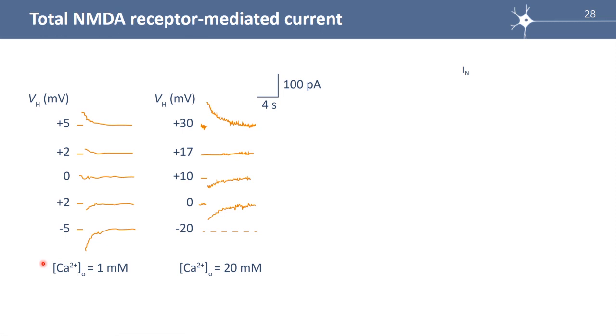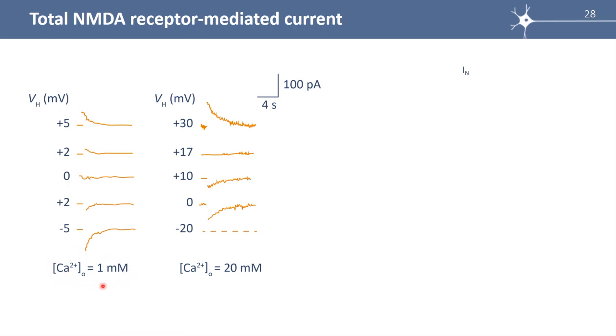Is it carried by sodium, potassium and calcium ions? Presumably yes, but how to prove it? And what about magnesium blockade? We record the total NMDA current in whole cell configuration and voltage clamp mode. Here is the holding potential in millivolts. At plus 20 and plus 50, the current is outward. There is no magnesium in the extracellular solution.